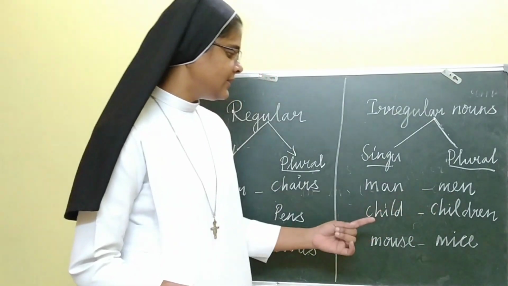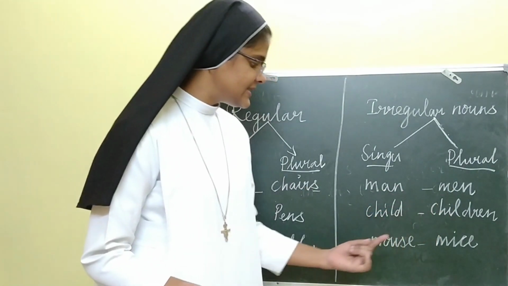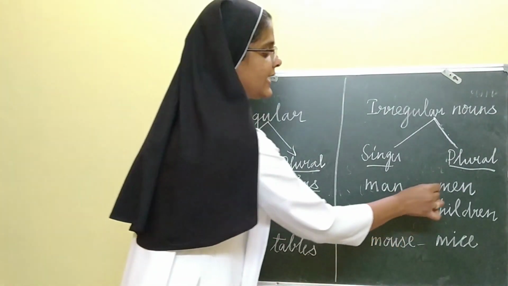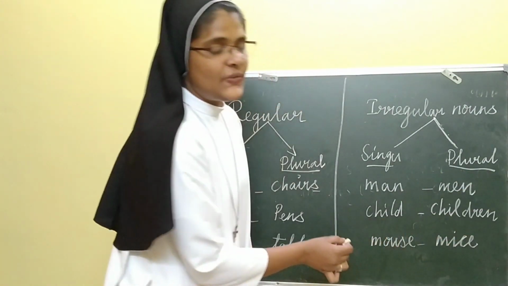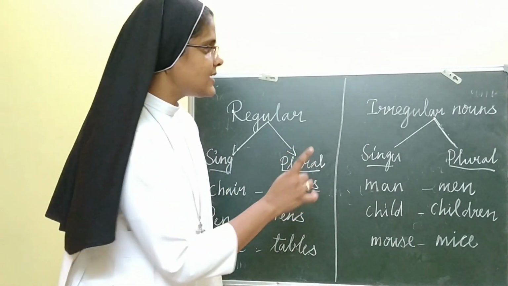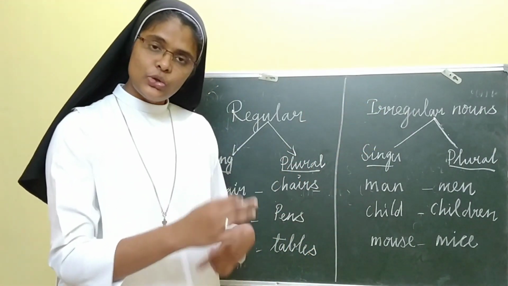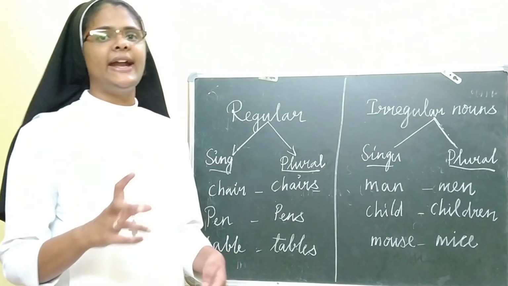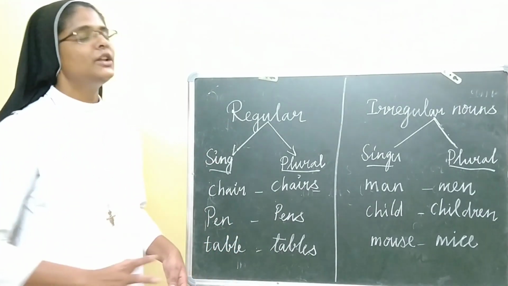Now let us see the irregular nouns, singular and plural. Man, men. Child, children. Mouse, mice. One thing you can observe is that they are not finishing with s, because in irregular nouns the noun totally changes. We cannot add an s ending to these nouns.